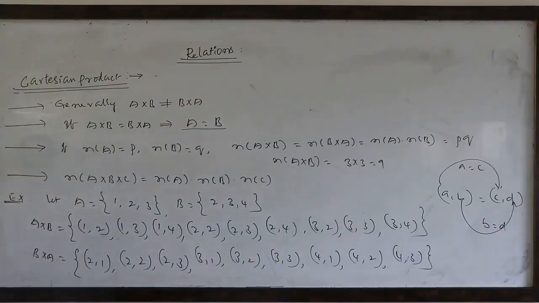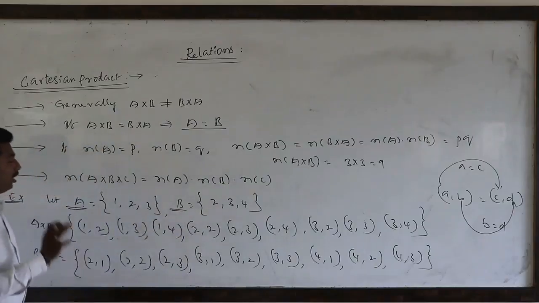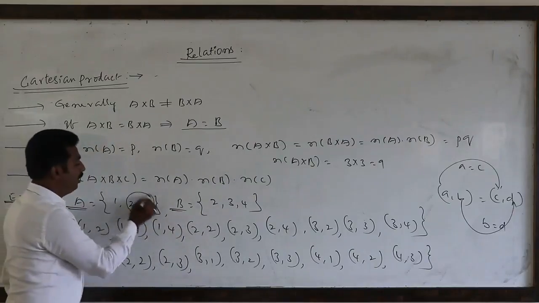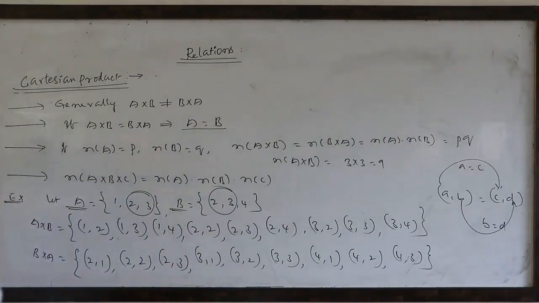So what you are observing here, in two non-empty sets A and B, there are two elements in common. Here 2, 3, here also 2, 3. The number of ordered pairs common in both A cross B and B cross A, see here.